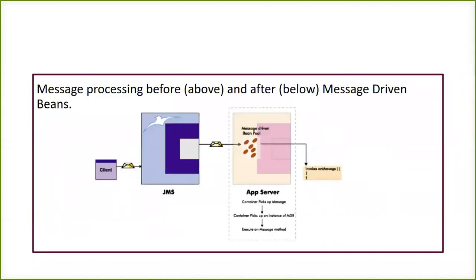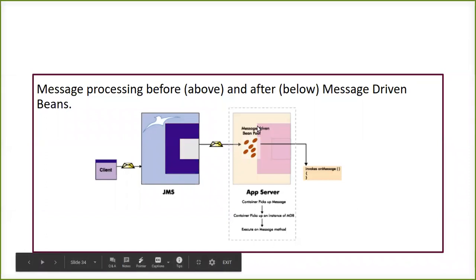Now we'll see how it is going to work when we implement the message driven bean. We'll have a client, we'll have the message. If I want to implement the message driven bean, I have to implement the JMS and import the JMS package in my program. It will automatically create the JMS for me, which uses some message listener method that will listen to the client message and pass it accordingly to the next level. So when we make use of a message driven bean, instead of session beans, I'm going to use a message driven bean, and it is going to be placed inside the same application server where the session bean used to be.